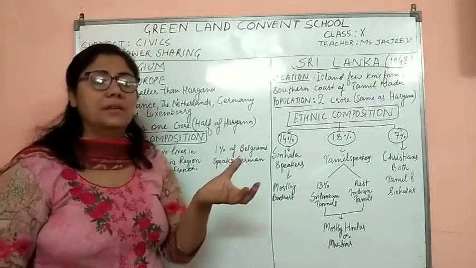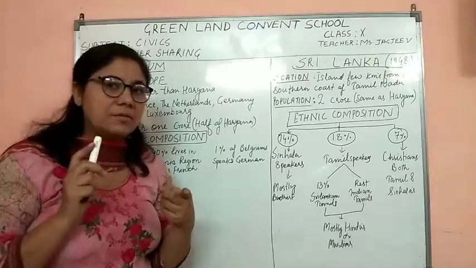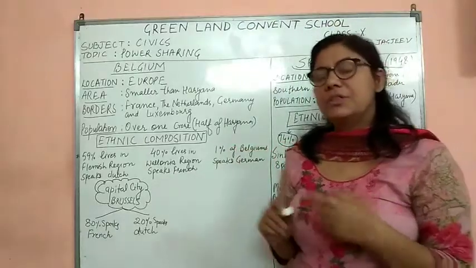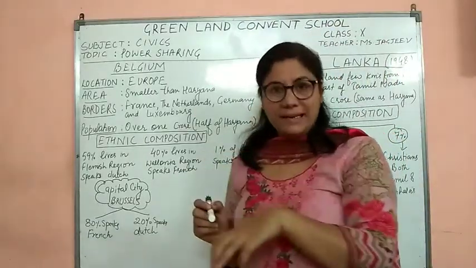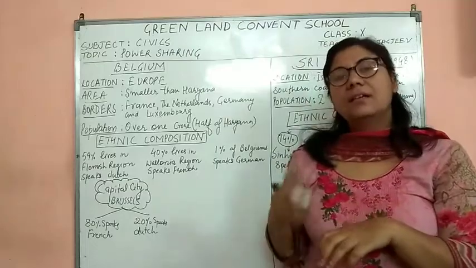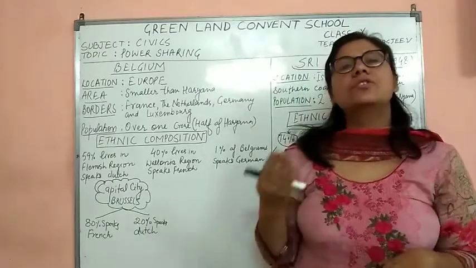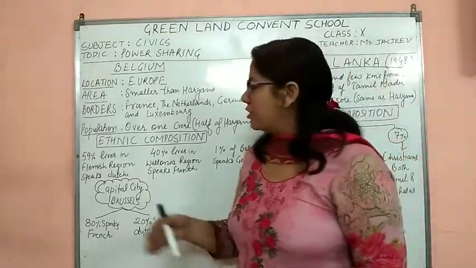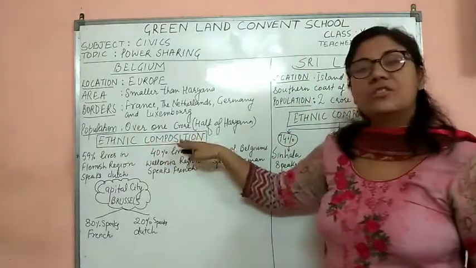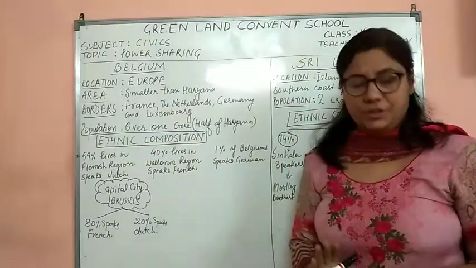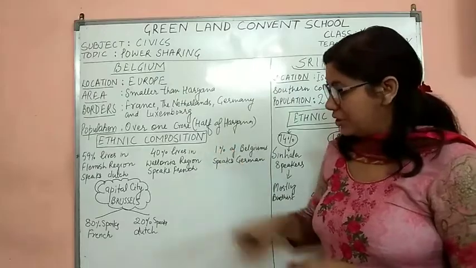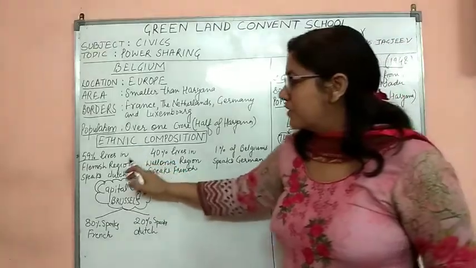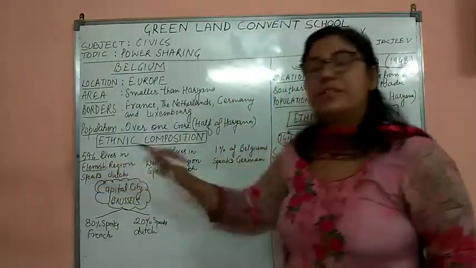Now, what about the people? Ethnic composition. Students, what is ethnic composition? Ethnic composition means that in a particular area, the people living there follow which religion and speak which language. All these constitute the ethnic composition. If we talk about the ethnic composition of Belgium, it is very complicated. Now, in Belgium, 59% of people live in the Flemish region.